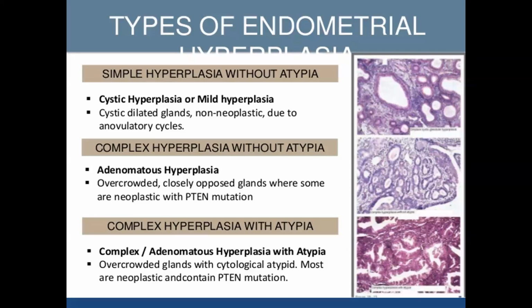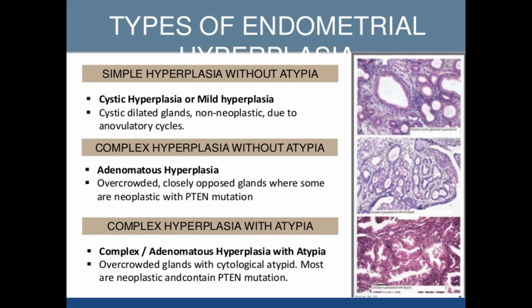What is the importance of knowing the histopathological examination and classifying this endometrial hyperplasia? If it is simple hyperplasia without atypia, the risk of malignancy is less than 1%. If it is simple hyperplasia with atypia, the risk of malignancy is 3%. For complex hyperplasia without atypia, the risk of malignancy is 9%. Complex hyperplasia with atypia, risk of malignancy is 23%. It is very easy to remember: less than 1%, 3%, 9 and 23%.